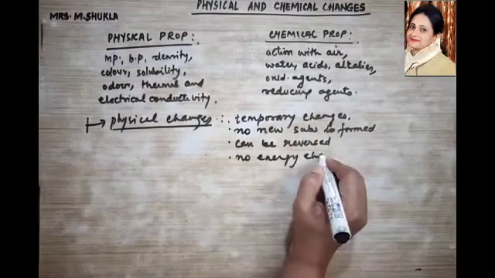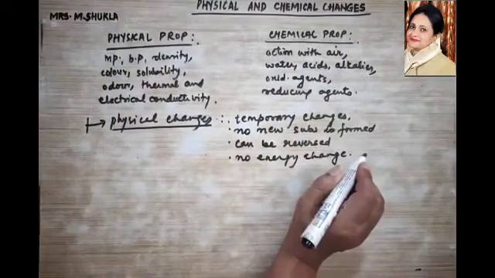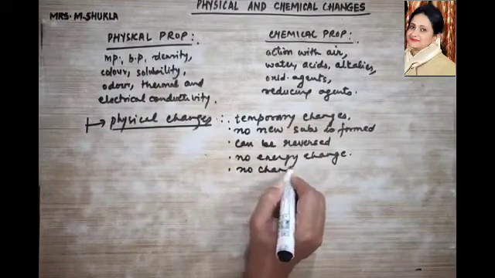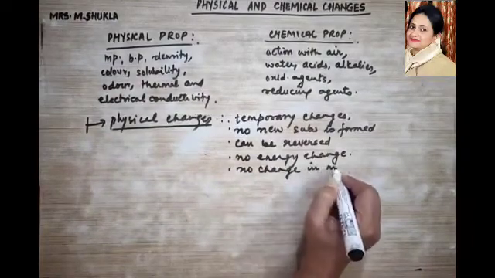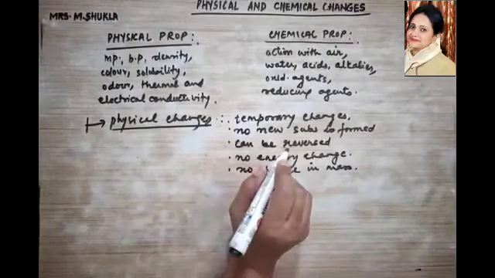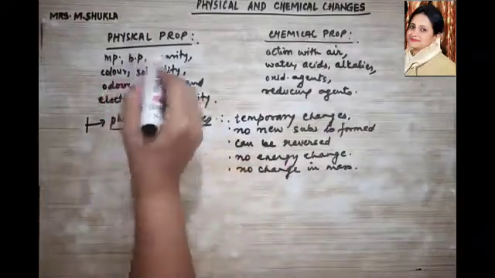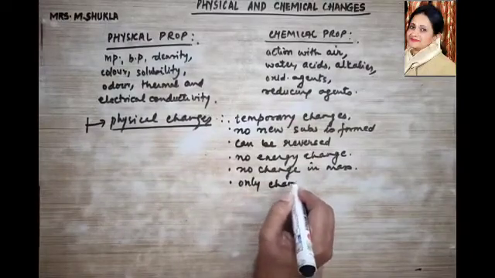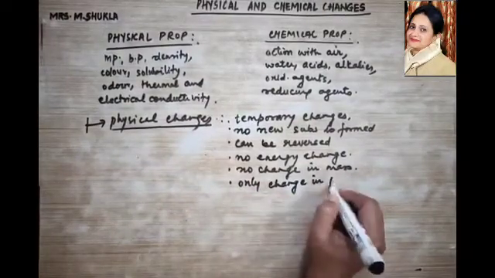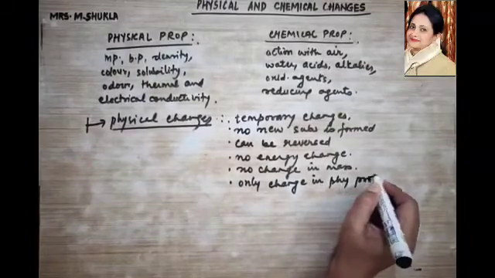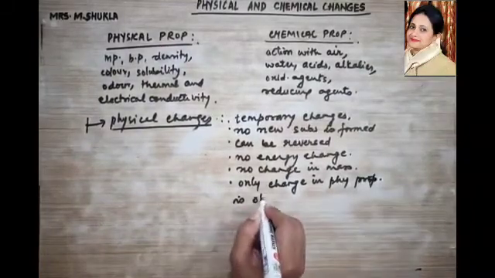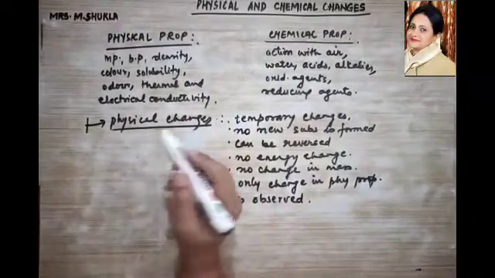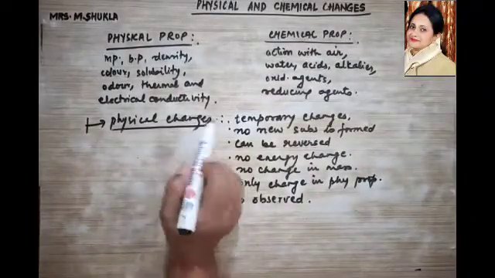There is no change in mass. Only what change do we observe? Only change in physical property is observed. So these are some of the characteristics of a physical change.